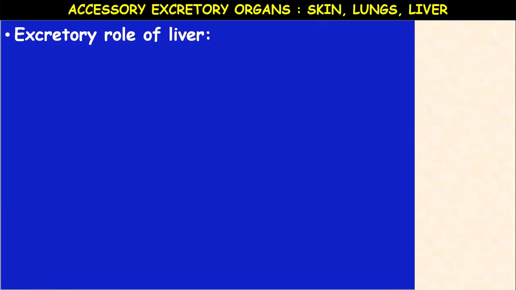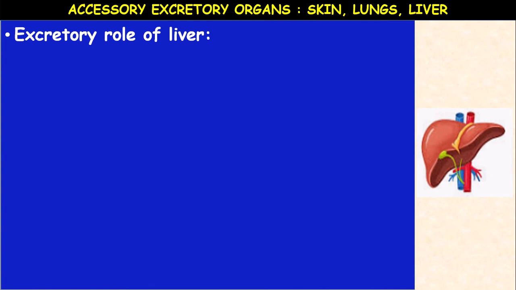Next, the excretory role of liver. What is liver actually? Liver is the largest gland present in our body. It acts like a factory. It performs several very important functions. It is the only organ which has a high regenerative capacity. High regenerative capacity means if any damage occurs to the liver, it easily heals by means of mitosis, cell division.